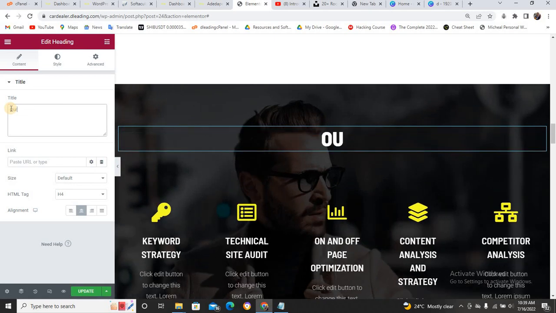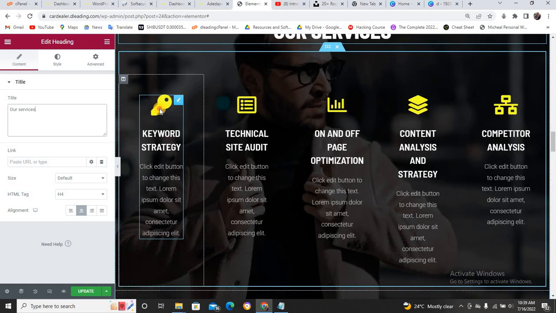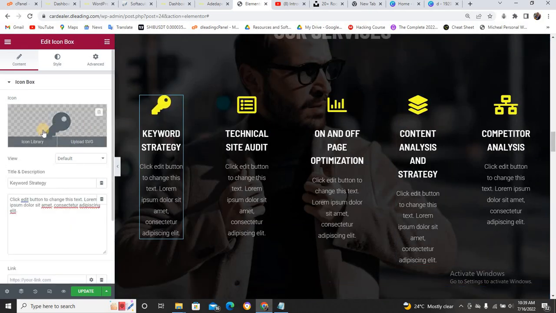Okay, our services. And you can just come here and click on this one, this section. If it is keyword, you type your keyword and you type the content here. But make sure the content is not too much. Just a few introduction about what you do. Short key things about what you do and what you can do.